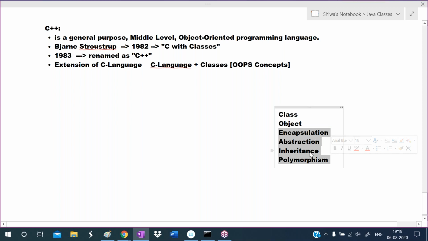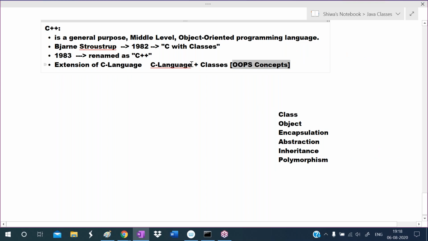So these are called concepts. First the concepts were introduced. After that, based on the concepts, languages were developed, like C++, Java, Python, C#. Those are the object oriented programming languages. So these OOPS concepts were added to the C language. That's why he gave the name C with classes.